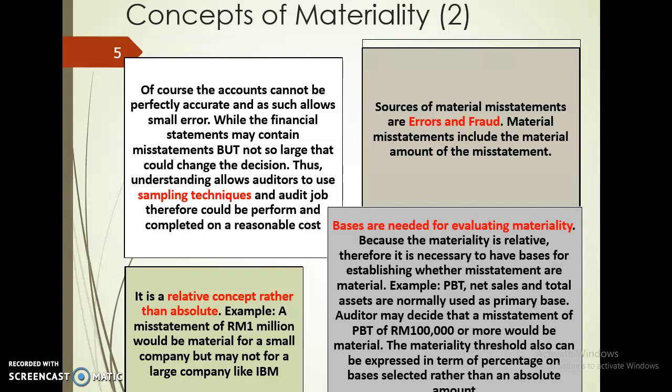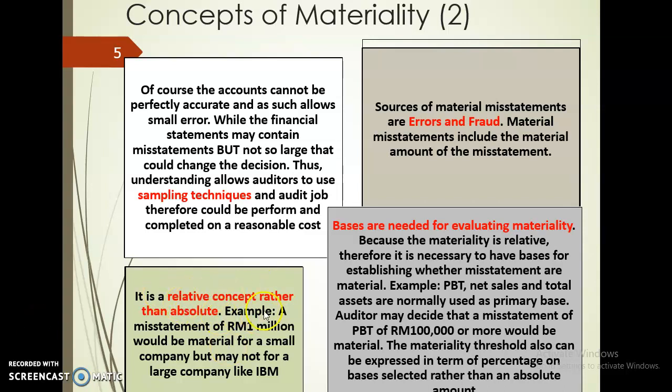Okay, what do you mean here? Sources of material misstatements are errors and fraud. Errors are something unintentional, so we can accept such situations, small errors. But fraud, even if it is a small amount, then we need to alert the management and action needs to be taken.